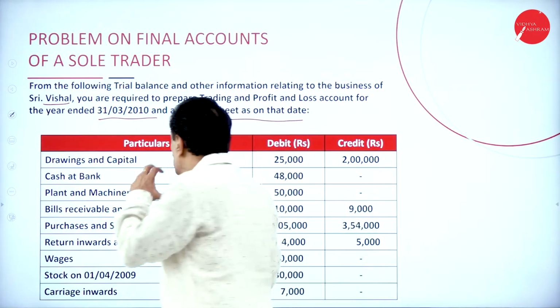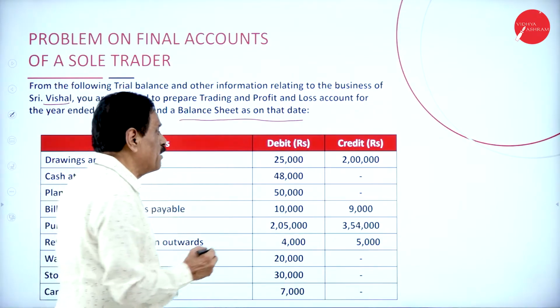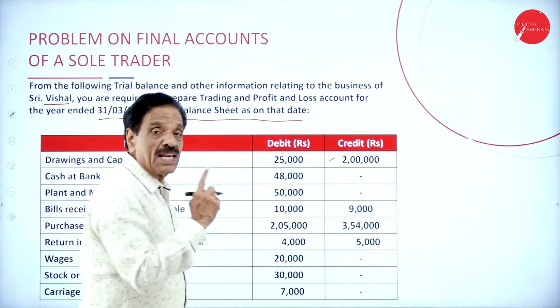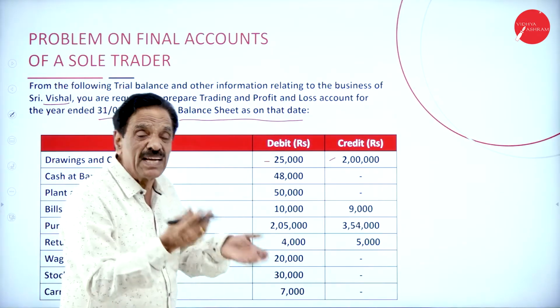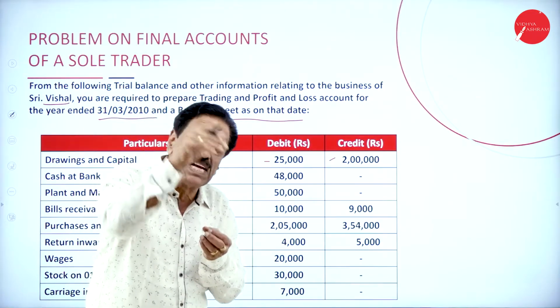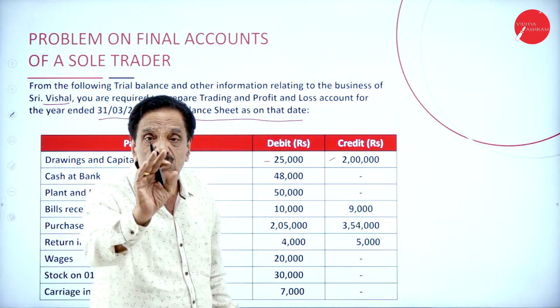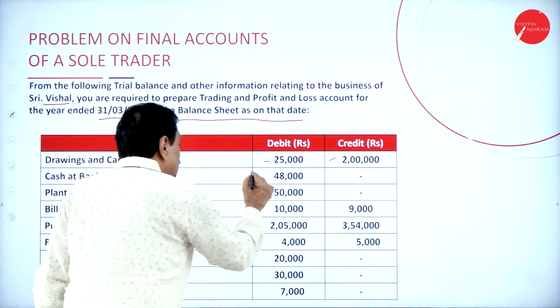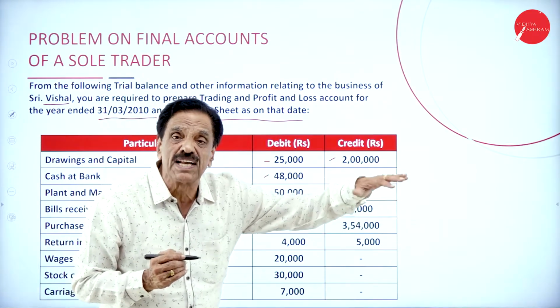Now you have to understand where each item should go. Here, drawings and capital. The capital will go to the liability side of the balance sheet. Drawing, anything drawn for personal use is called drawing. That should be deducted from the capital. Out of the 2 lakh, 25,000 is drawn for personal use. Then, cash at bank. He has 48,000 in cash at bank, which is an asset.